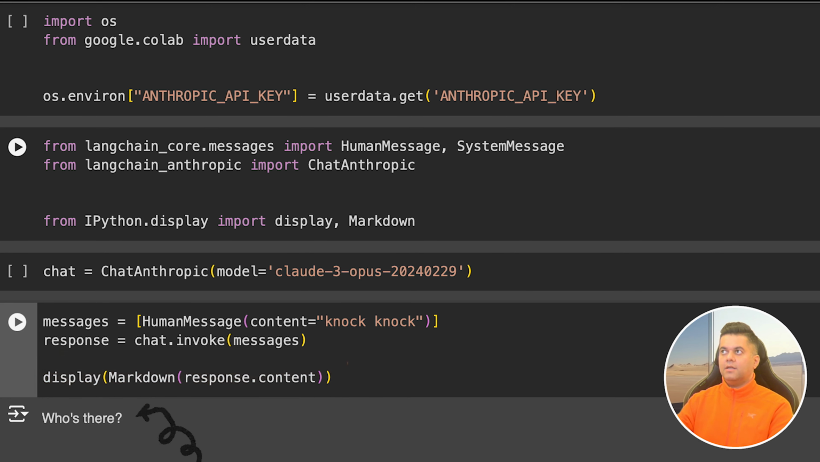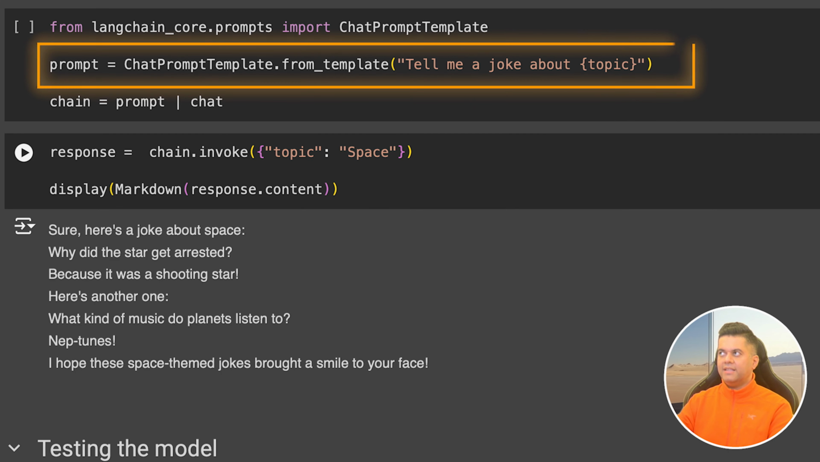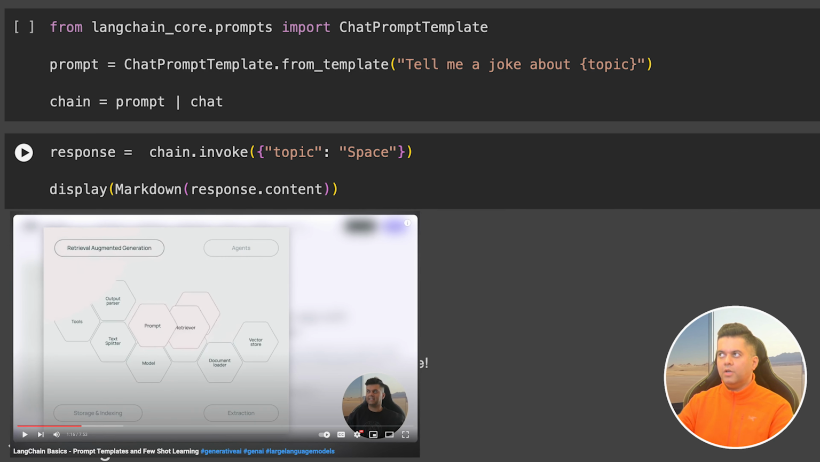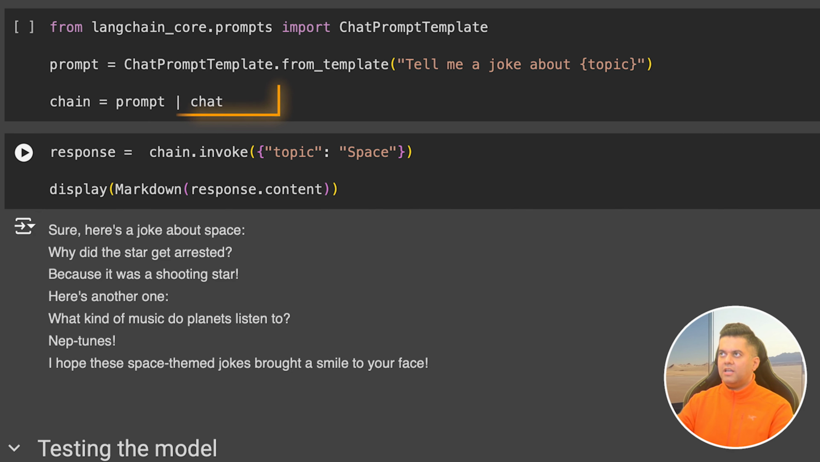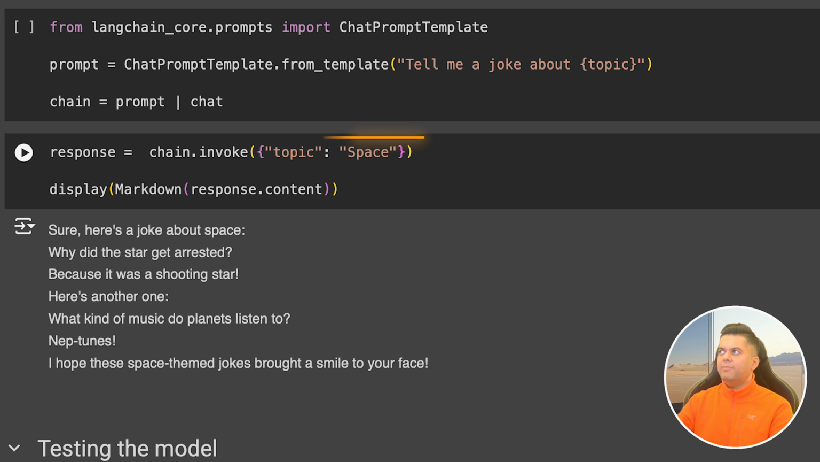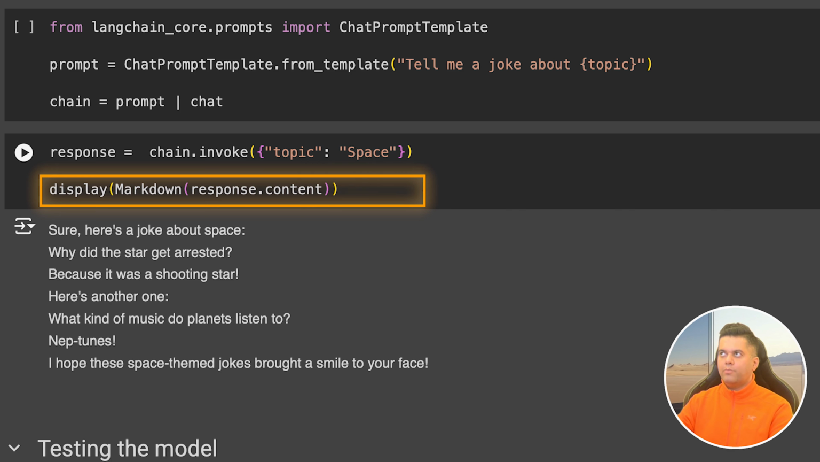Then we create our standard prompt template of asking the LLM to tell us a joke about a particular topic, where the topic will be passed dynamically. This is done with the help of prompt templates, which we have seen in the LangChain Basics prompt template and few-shot learning video. Then we create our chain with the prompt and the chat. The chat basically has the details of our model, and we invoke our chain by passing the topic as space, meaning we expect a joke about space. We get the response in the response object, and we print the content from the response, and in the output we see a joke.